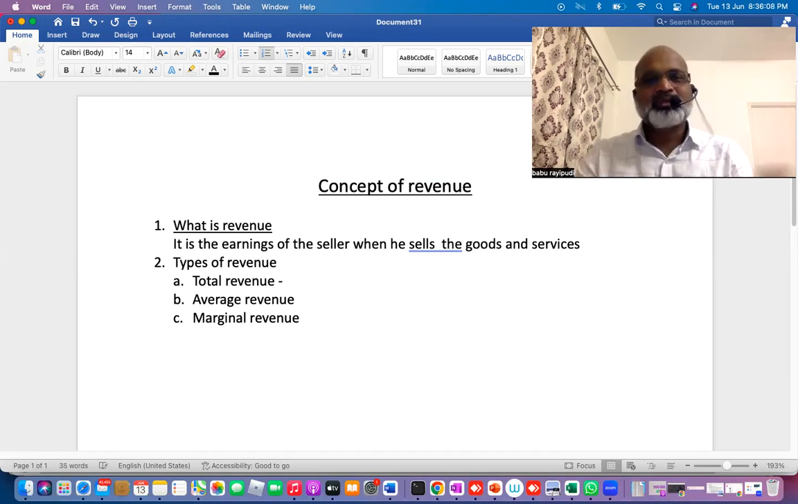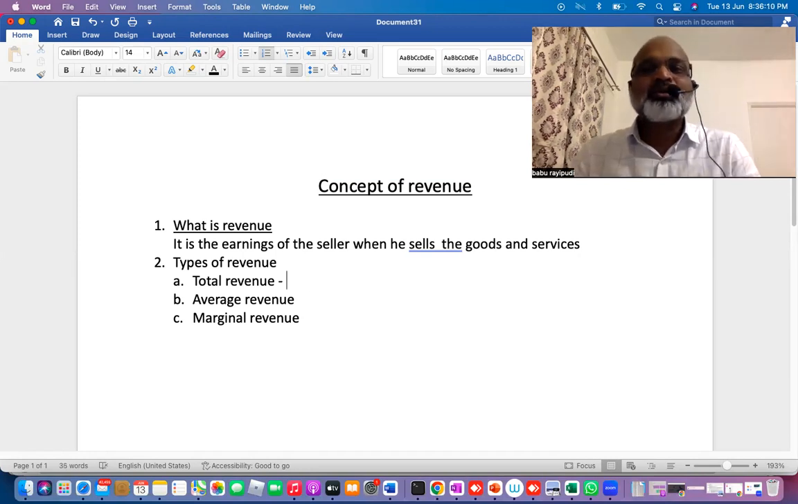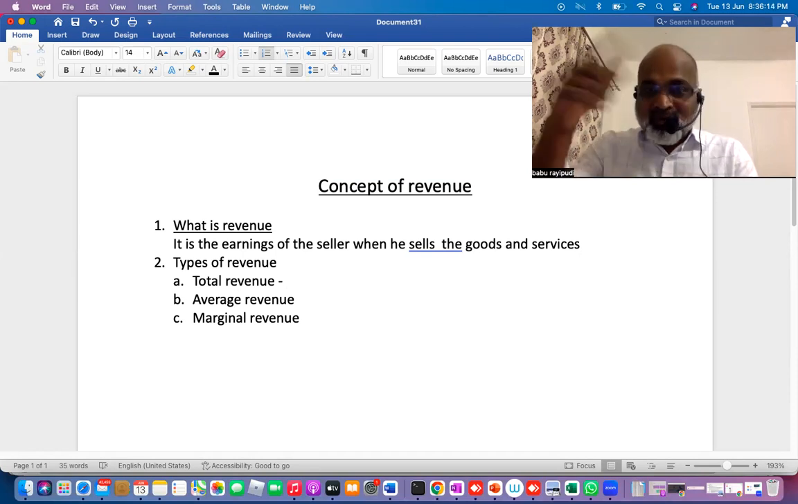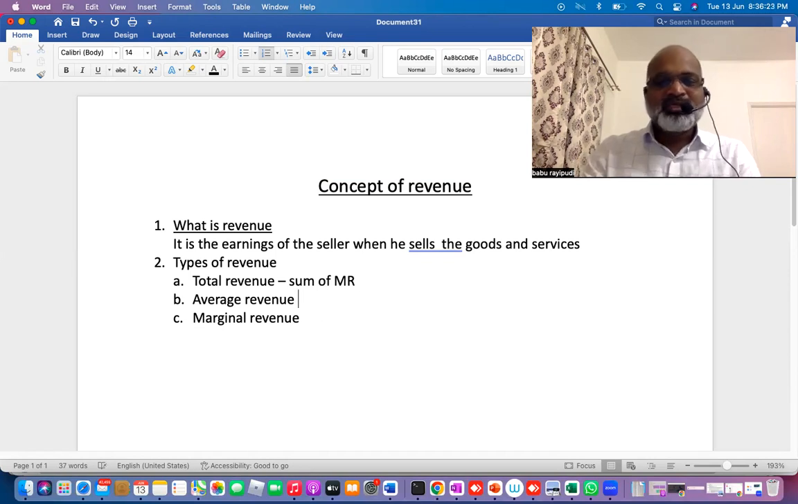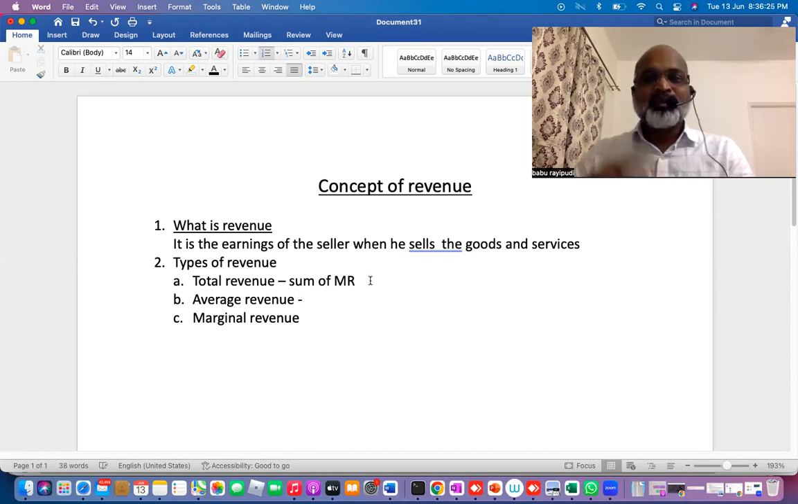Total revenue, as the name itself indicates, is the total revenue earned by the seller. In economics language, it is the sum of marginal revenue. That means if you add all the marginal revenues, you'll get total revenue.